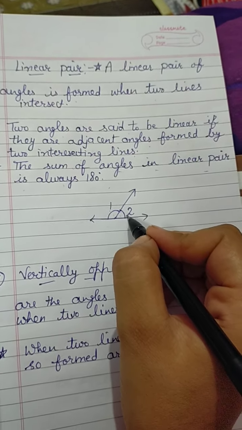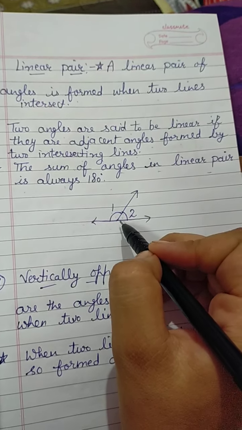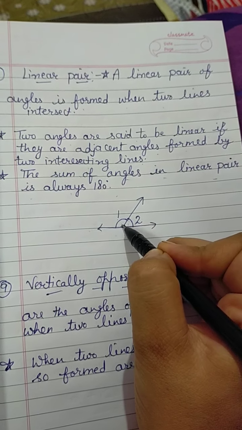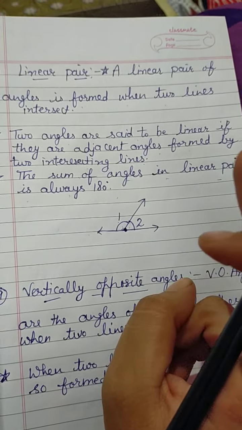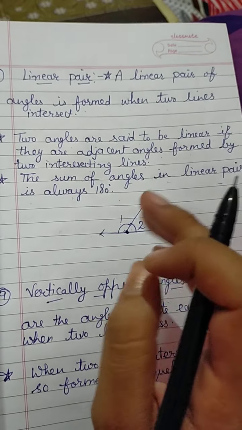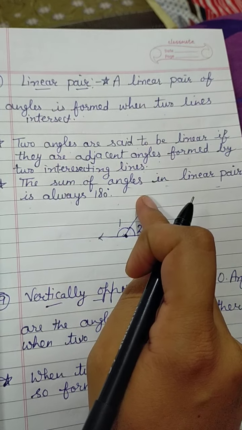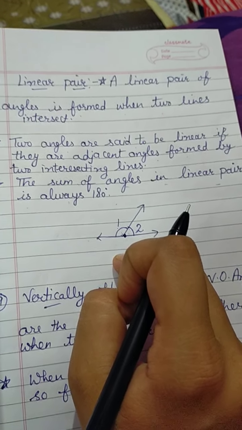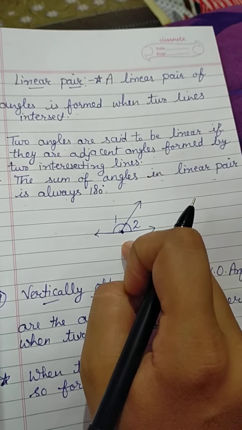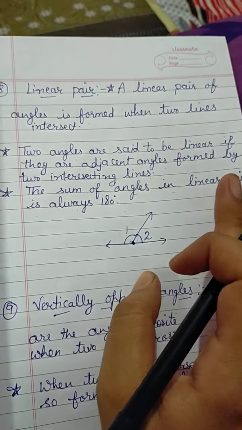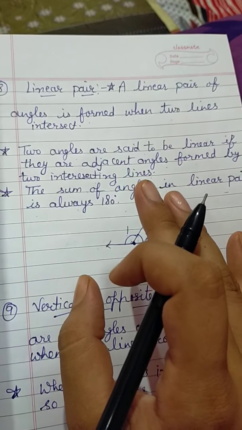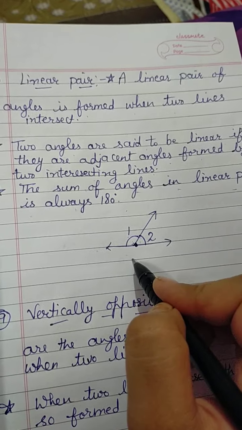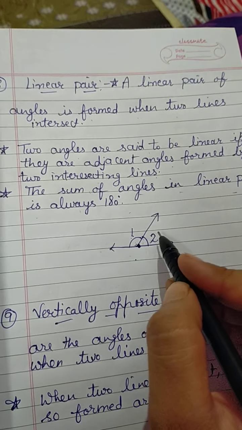Both are a linear pair. Why are they a linear pair? First of all, they are adjacent angles, with a common vertex and a common arm. And there is one difference between adjacent angles and a linear pair: the sum of angles of a linear pair will be 180 degrees. But in adjacent angles, it is not necessary that the sum should be 180 degrees. It is not necessary. But in a linear pair, the sum of both angles should be 180 degrees.